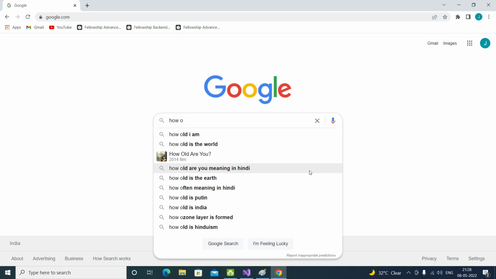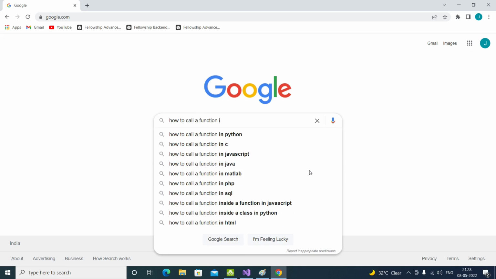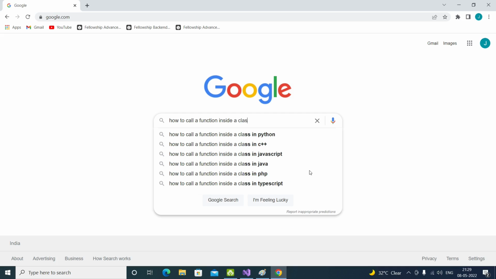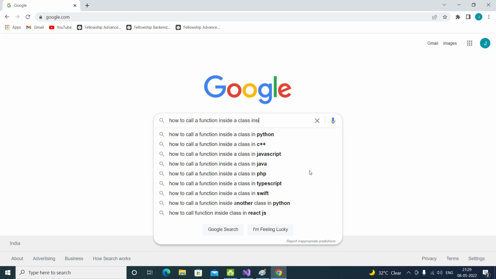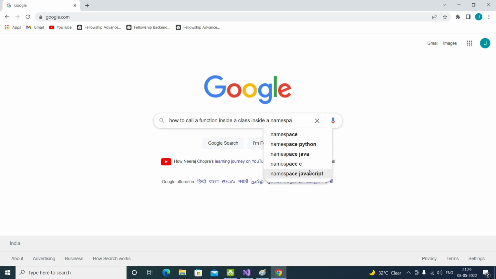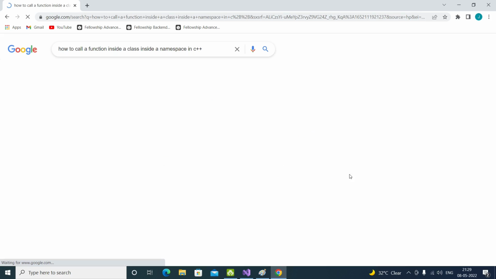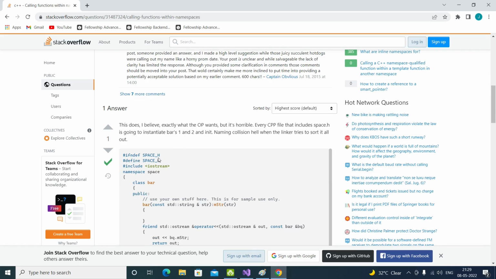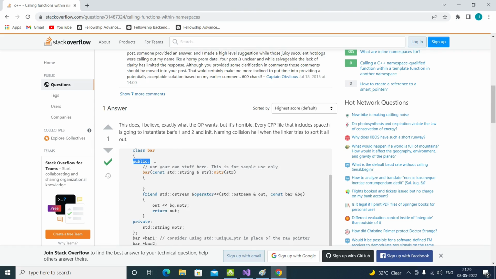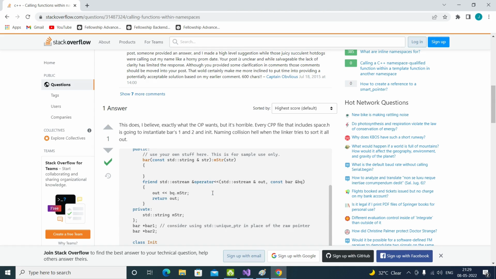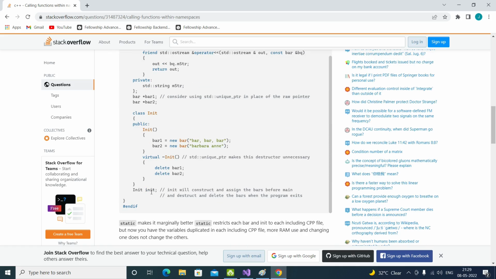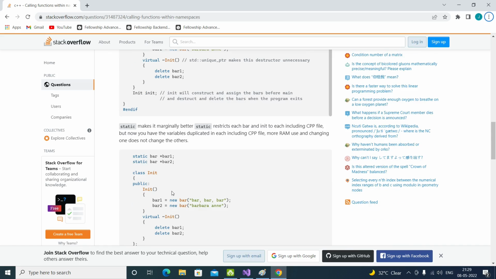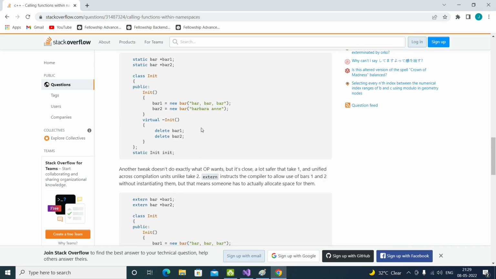To call a function inside a class inside the namespace in C++, let's try to figure that out. There's a namespace, then a class, and public. Oh man, that's a problem. Okay, I got that. I got it.